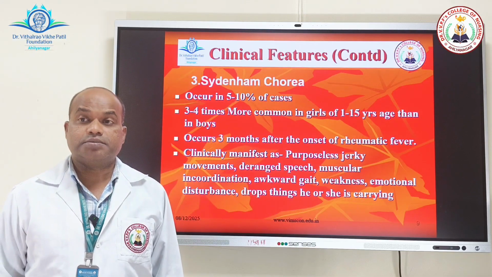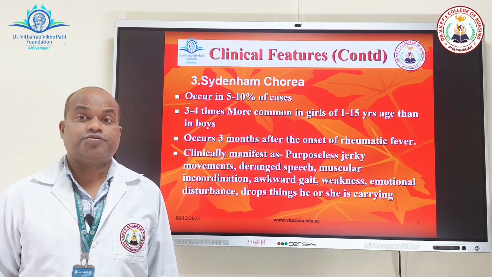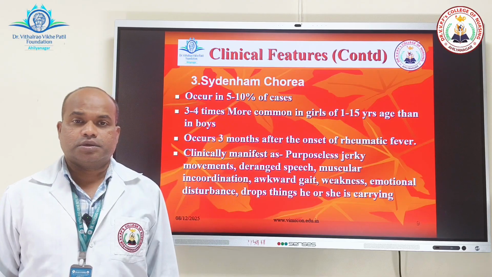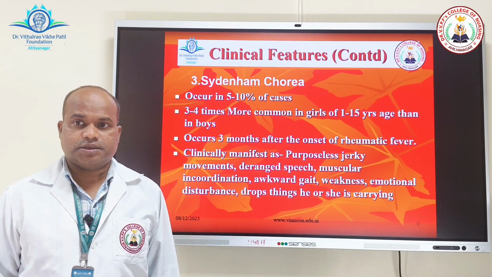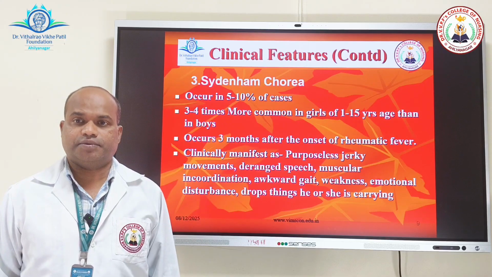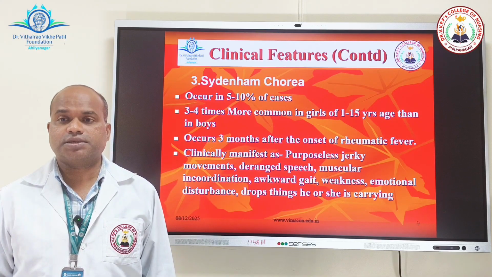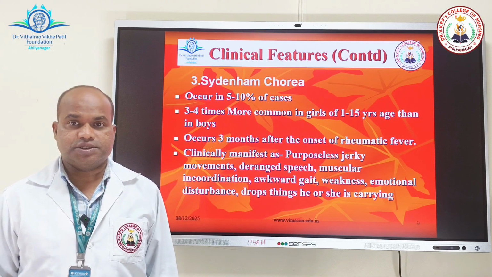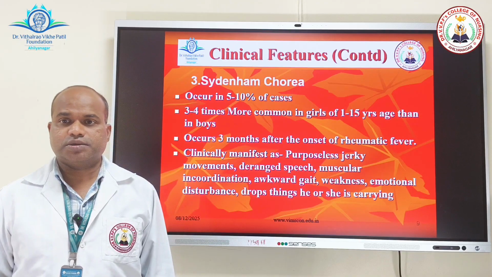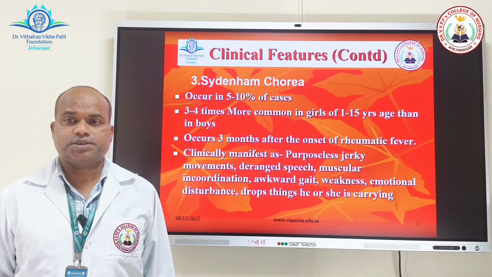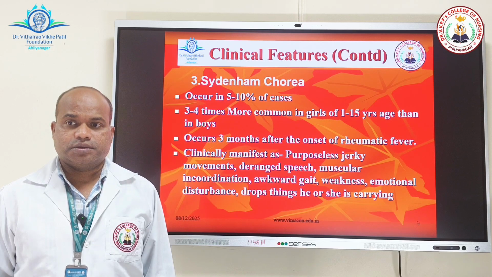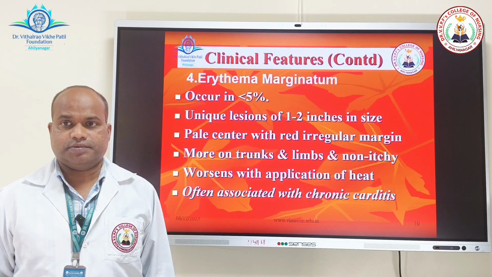Sydenham chorea is the third major manifestation. It occurs in 5 to 10 cases of infection with group A beta hemolytic streptococci. It occurs in 3 months after the onset of rheumatic fever. Clinically, it is manifested as purposeless jerky movements, deranged speech, muscular incoordination, awkward gait, weakness, emotional disturbance, dropping things what he or she is carrying.